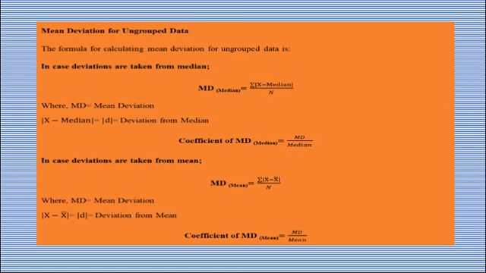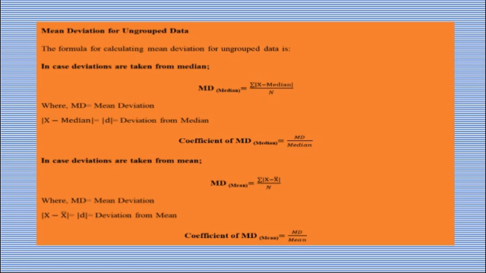Now let us discuss mean deviation for ungrouped data. The formula for calculating mean deviation for ungrouped data, in case deviations are taken from median, is MD = Σ|x − median| / n, where MD is mean deviation and |x − median| is deviation from median. In this case, the formula for calculating coefficient of mean deviation is mean deviation divided by median.